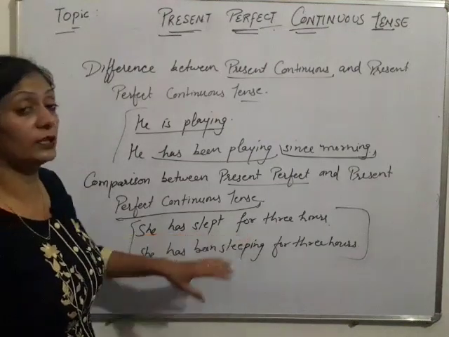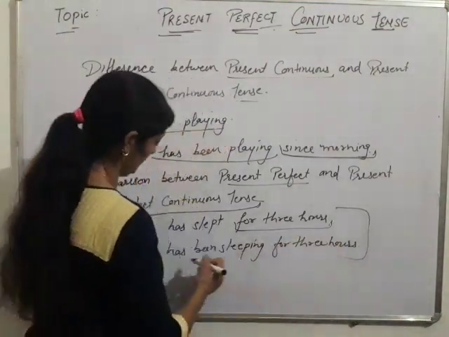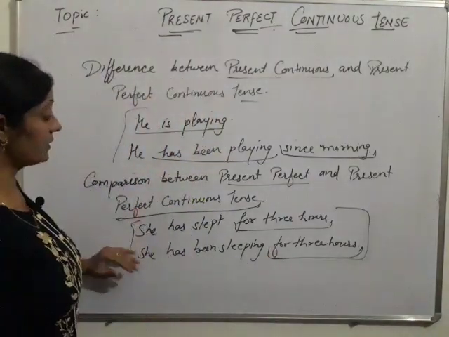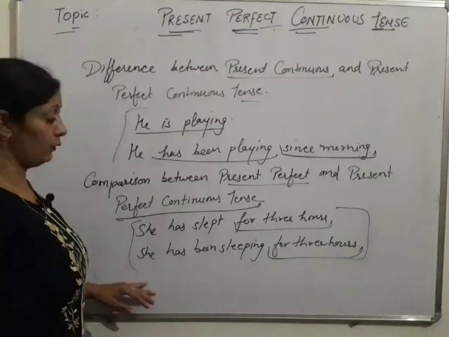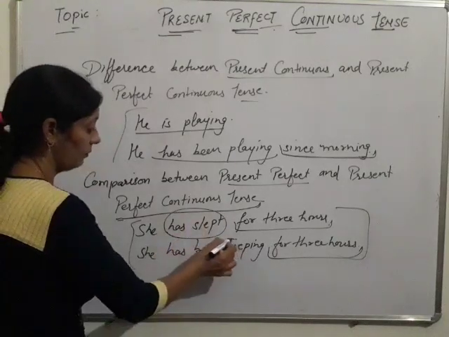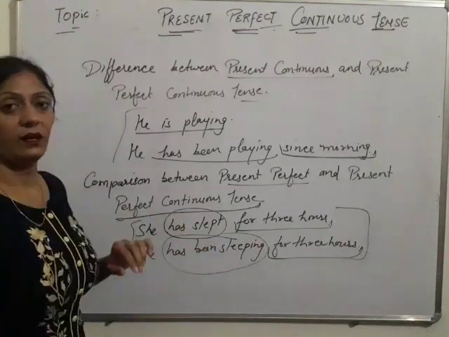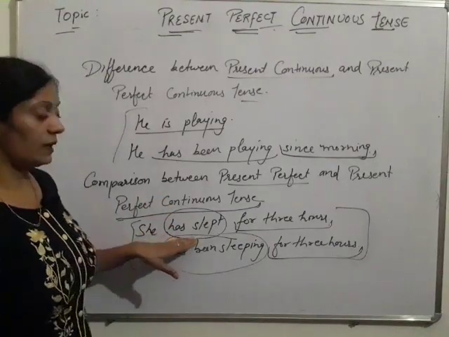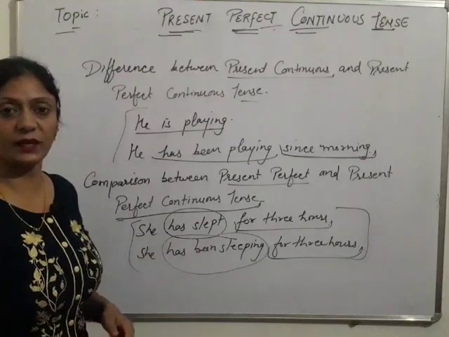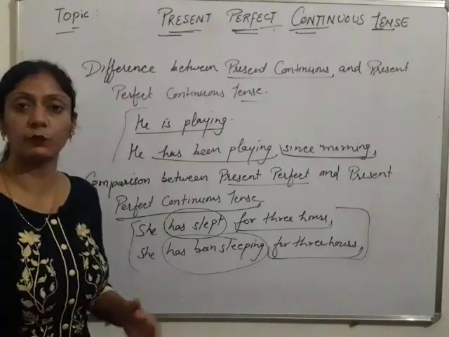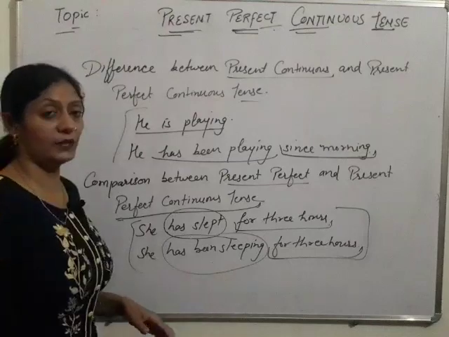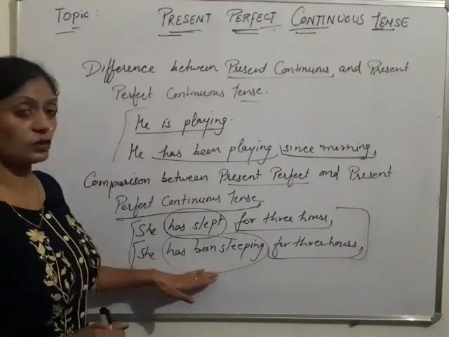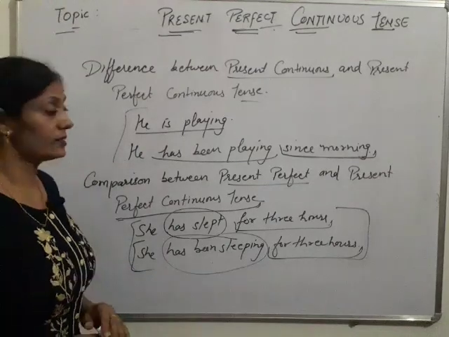She has slept for 3 hours. For plus time is there. She has been sleeping for 3 hours. For plus time is there. But both sentences are correct. If you are filling the blanks, both are correct. According to the sense of the sentence, you have to fill it. She has slept. Maybe she is not sleeping at this time. So we have written she has slept for 3 hours. And she has been sleeping. This sentence shows that she is still sleeping. 3 hours ago she fell asleep and still she is sleeping.